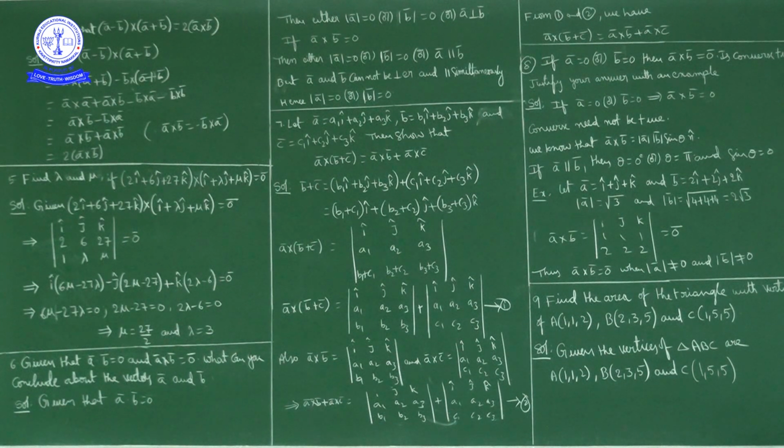Now if a bar dot b bar is 0 and a bar cross b bar equal to 0 bar, if both conditions are satisfied simultaneously, a bar perpendicular to b bar and a bar parallel to b bar simultaneously is not possible, no?